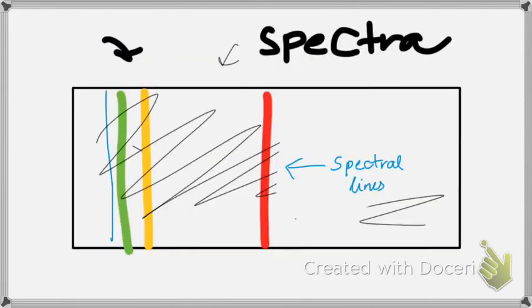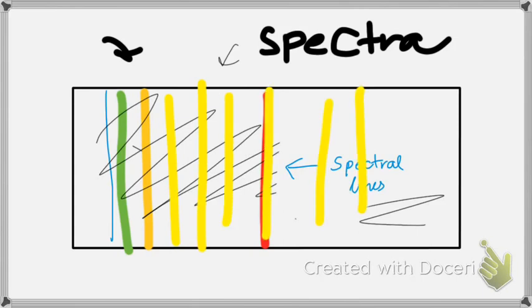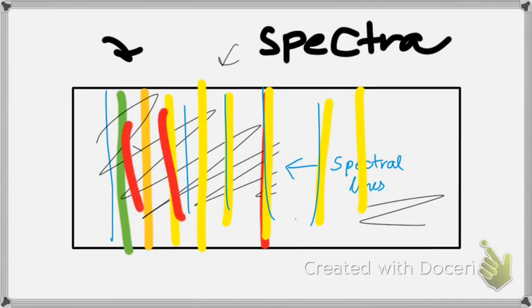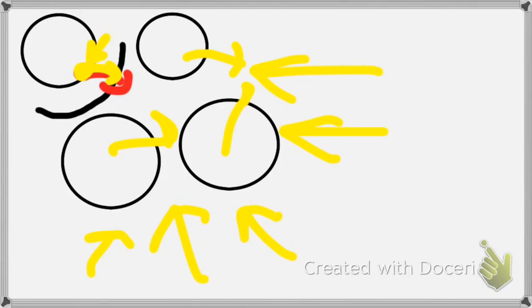If we go back, then this is for one hydrogen atom. So what will happen is, there will be different spectral lines here of different colors, right? It will be a messy kind of thing, but what if we can find the number of spectral lines?